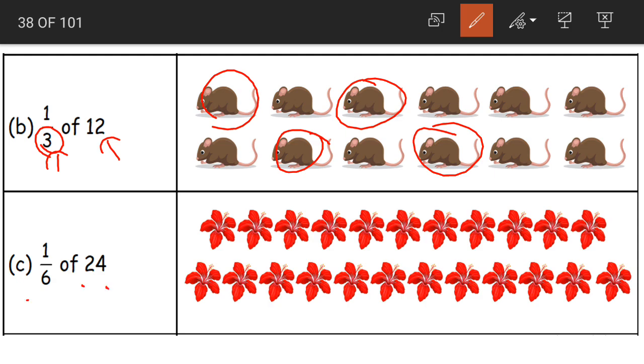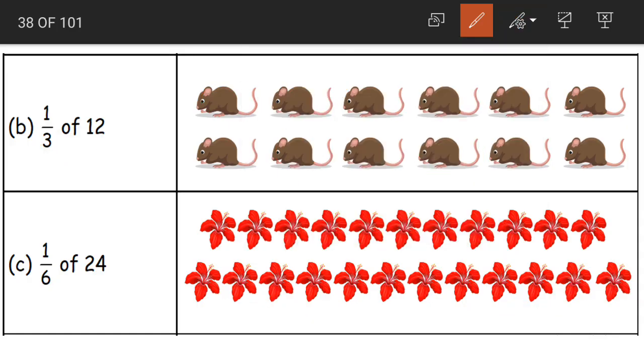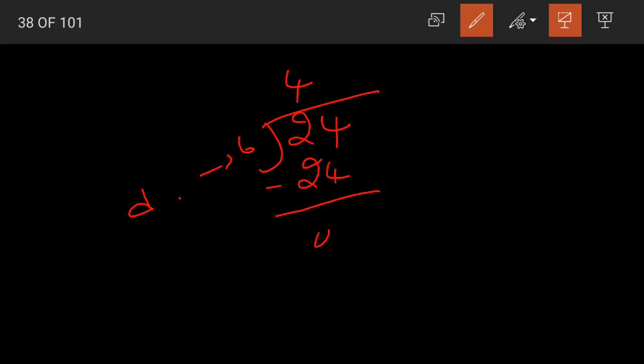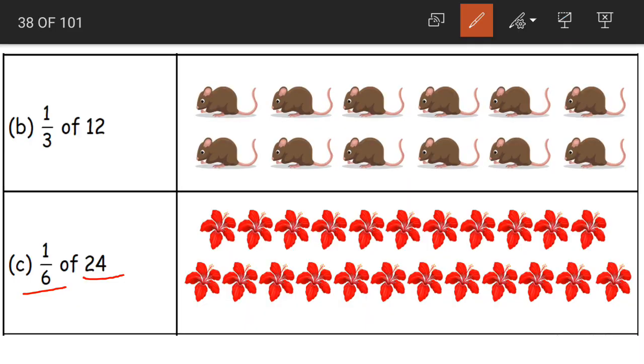Next, 1 by 6 of 24. We have 24 hibiscus flowers here. We have to find out 1 by 6. Again, how to do that? 24 divided by 6. 6 is our denominator there, so that is what we have used to divide. We have 6 fours are 24. When we subtract, 0 is our answer. So 1 by 6 of 24 becomes how much, children? 4. So how many flowers should we encircle? 4. 1, 2, 3 and 4. 1 by 6 of 24 becomes 4.